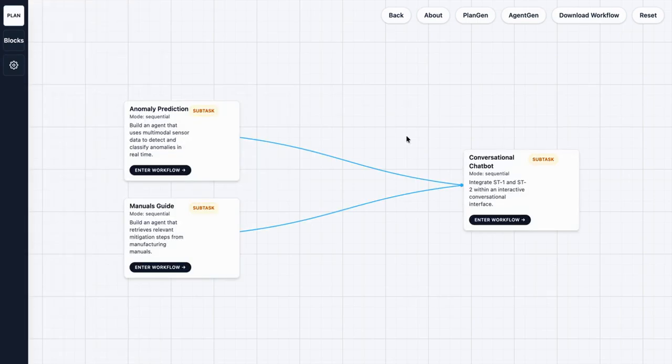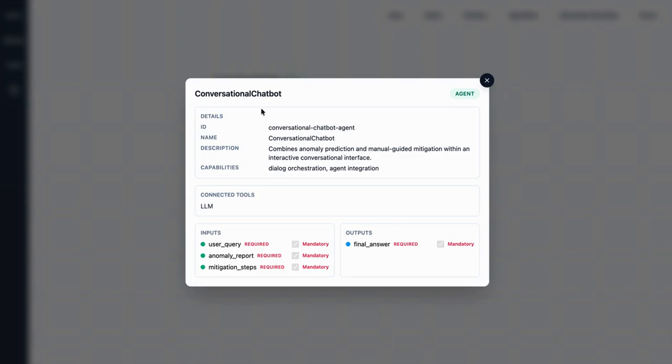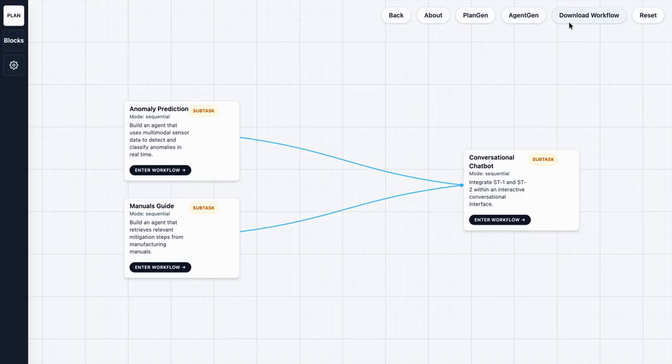Finally, the conversational chatbot is the main workhorse for this platform and has user query as the input with the final answer as output. The anomaly report, which is the output from the anomaly prediction agent, and mitigation steps, which are the output from the manuals agent, serve as the input streams, which also showcases the dependency. To download the workflow, export and run the bash commands in your own local systems.